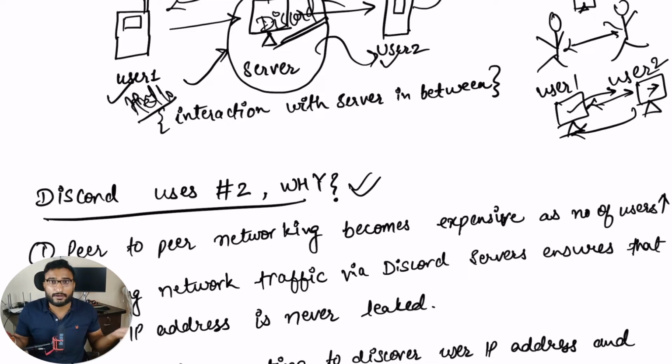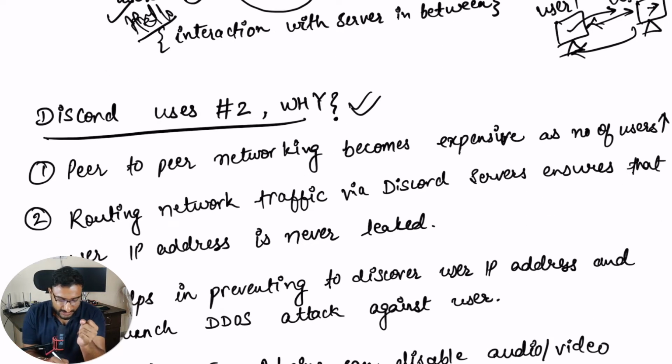We weighed some pros and cons, and according to those pros and cons we decided that we want a server in between multiple users. Let's say you have user 1, user 2, and I want a server in between which will help communicate these users. There are certain reasons. What are the reasons? One is peer-to-peer networking becomes expensive as the number of users increases.